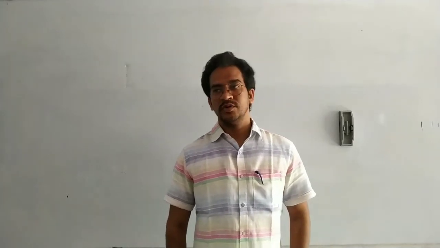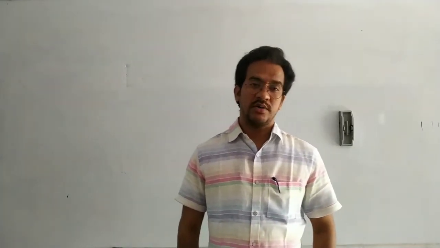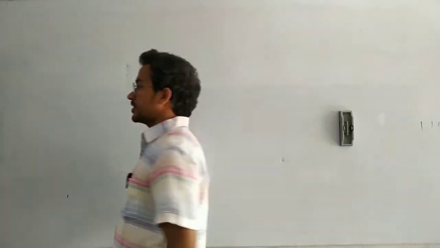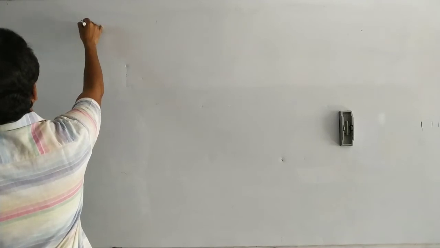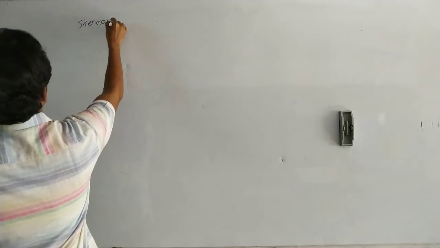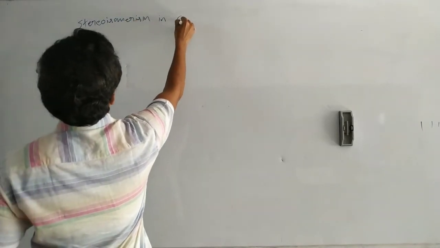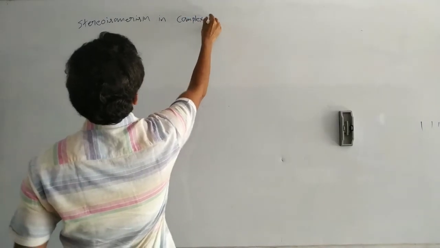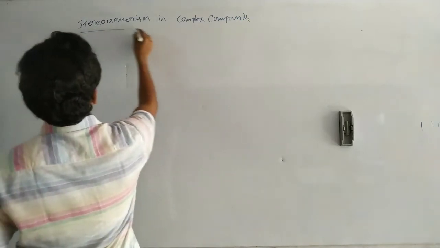Generally, complex compounds have coordination number 4, that means tetra coordinated complex compounds, and hexa coordinated complex compounds. So the topic is stereoisomerism in complex compounds.